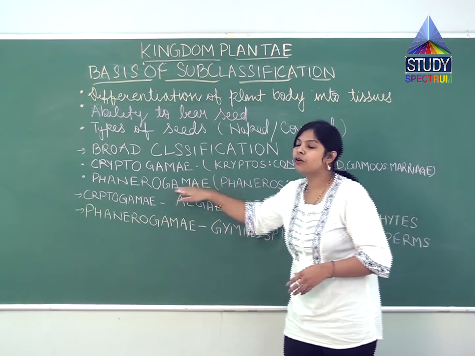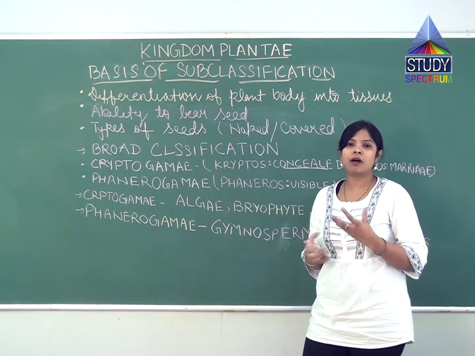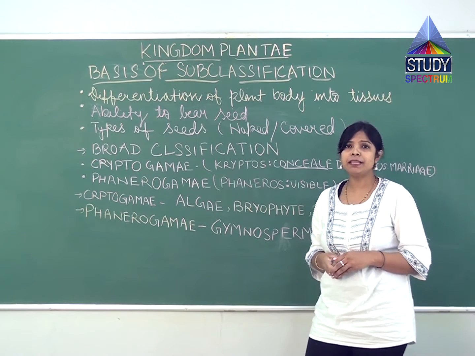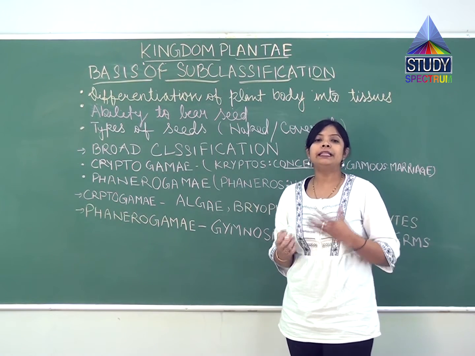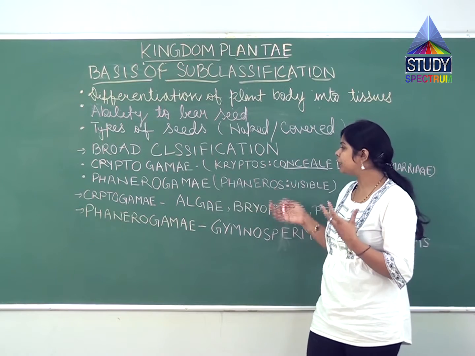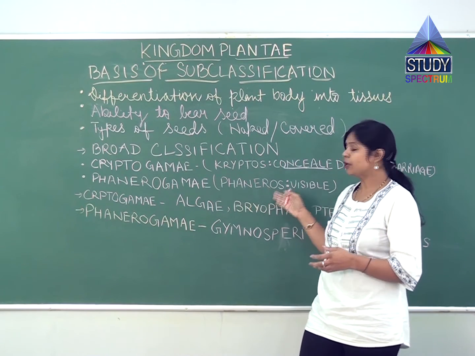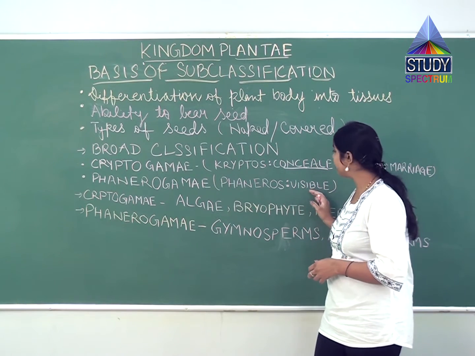Now phanerogamy. What is the meaning of phanerogamy? Commonly they are called the seed plants. Phaneros means visible. They produce special reproductive structures that will be visible.